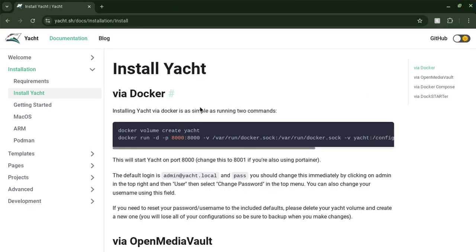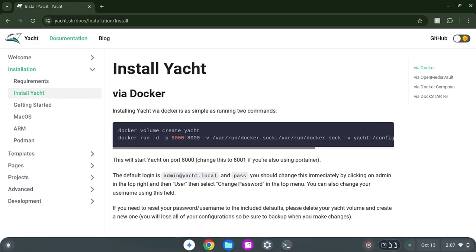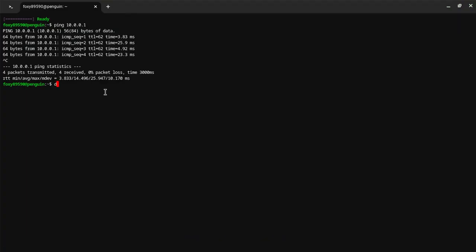Now, Yacht is actually a very simple thing, but one thing you need is Docker. So if you don't have Docker, you need to install Docker, and I'll show you how to do that.